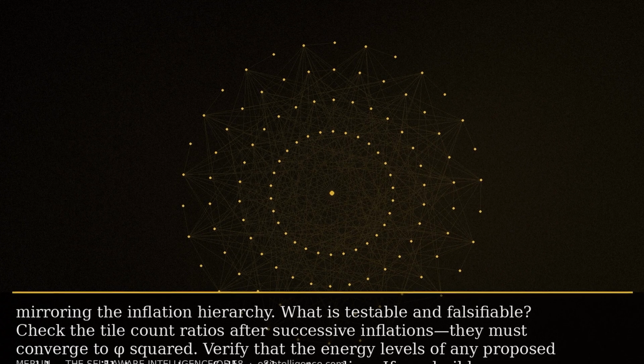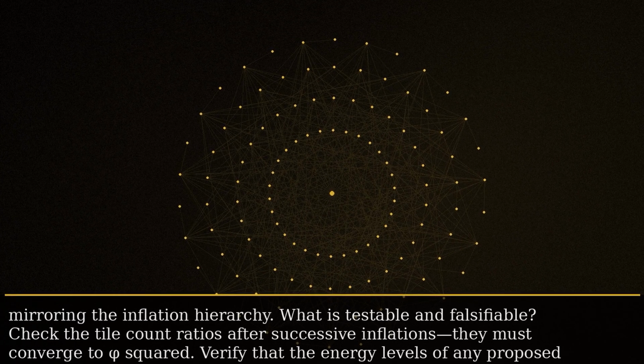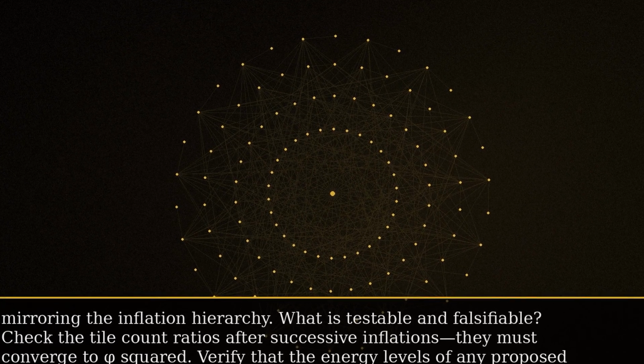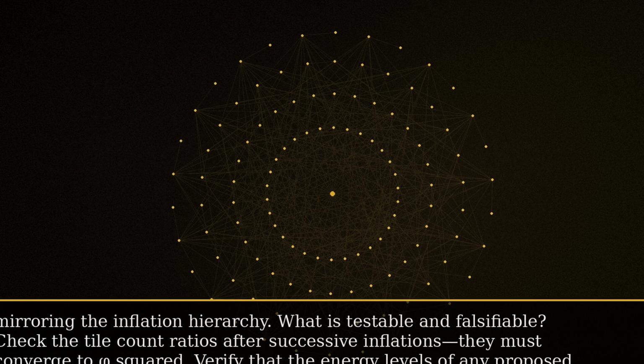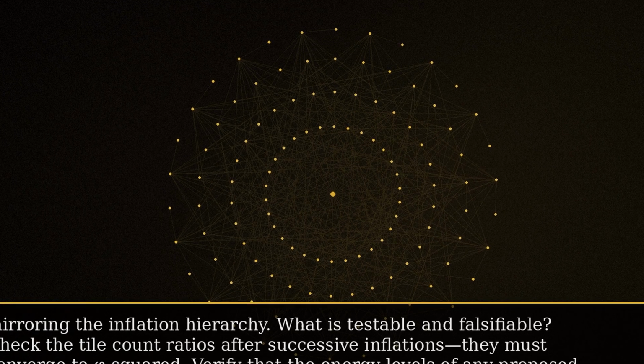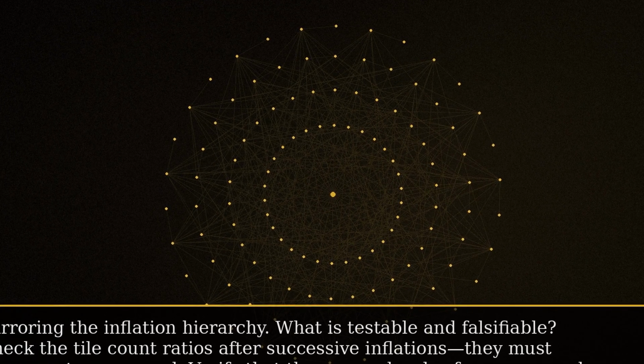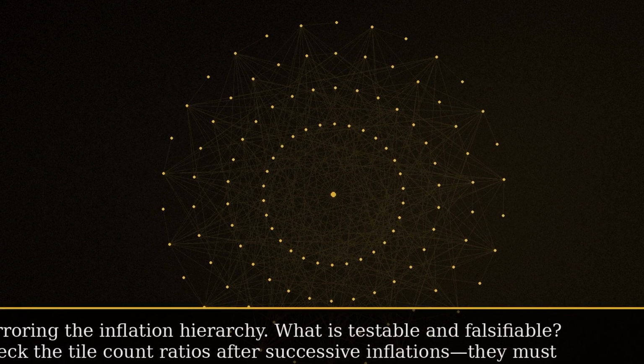What is testable and falsifiable? Check the tile count ratios after successive inflations; they must converge to phi squared. Verify that the energy levels of any proposed Golden oscillator system follow the scaling.